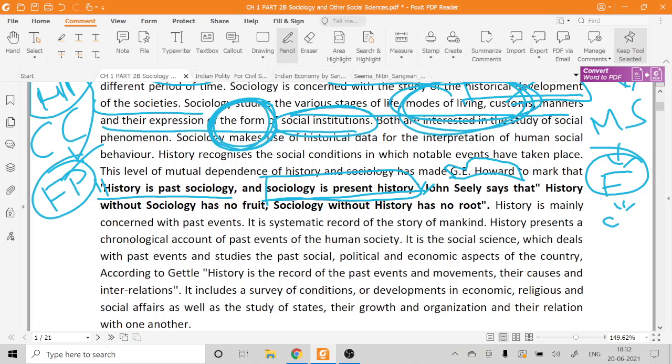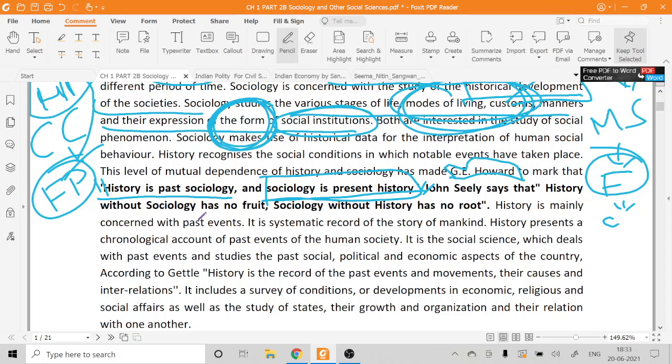So if you get this kind of statement in your examination, you have to write the answer with different examples like the ones I am using. Throughout the syllabus you will get a lot of examples, and you have to apply your mind and note down whatever example you can use for this kind of statement. At the same time, I will also be helping you out with examples.